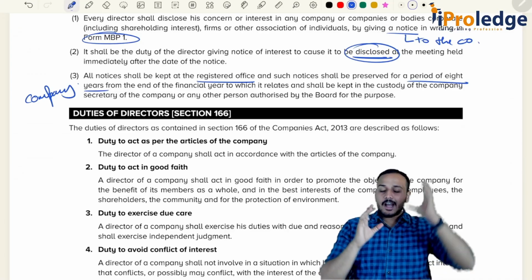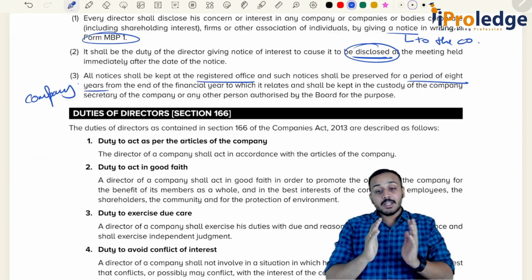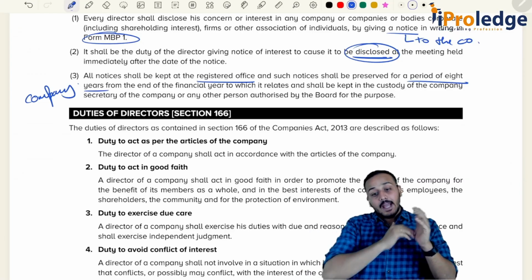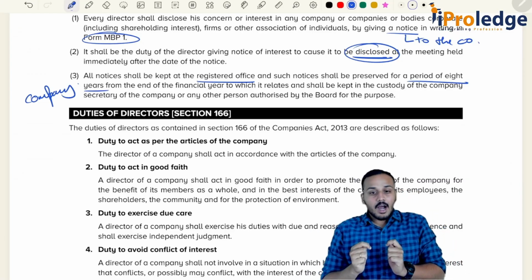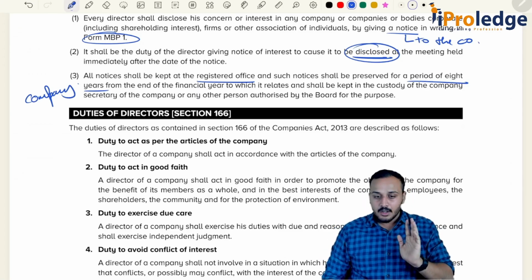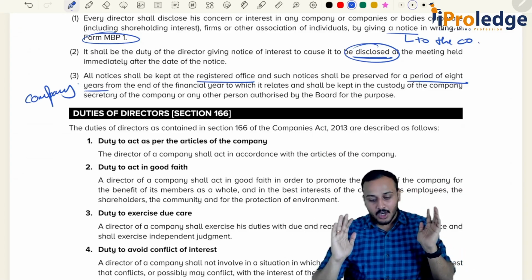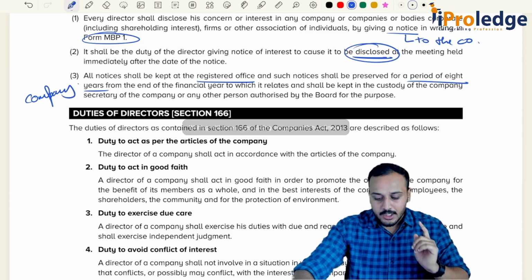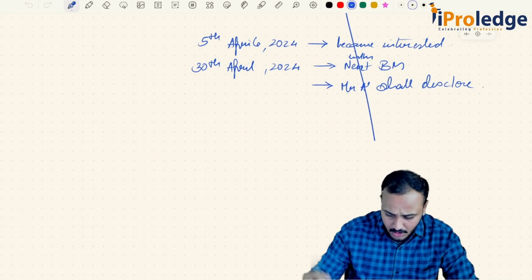Even though I have taken quite a lot of time for section 184, I don't think beyond this there would be any question that will be coming. If you have understood this, I don't think you will have any difficulty in understanding this topic and answering your questions. The only doubt that I always get from students, and where students get confused, is this.